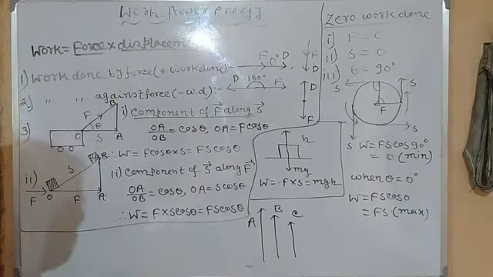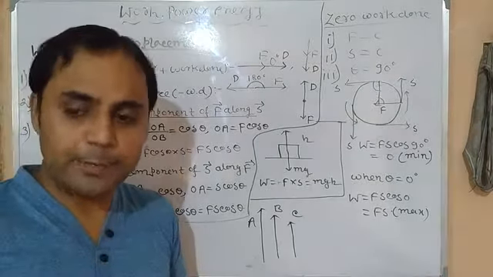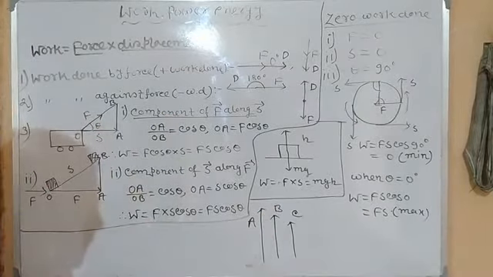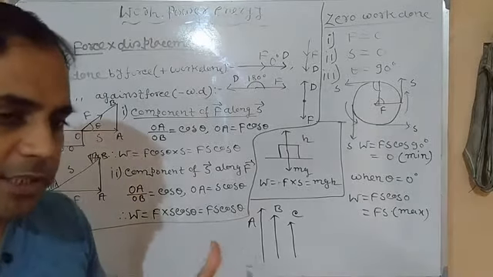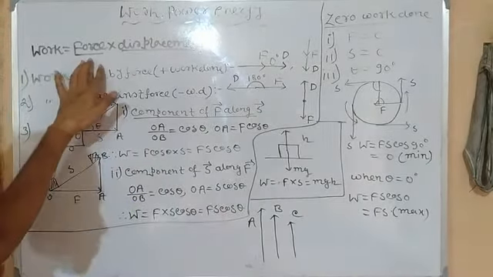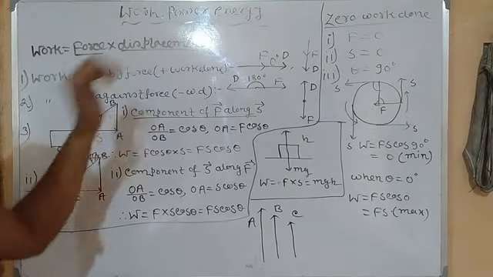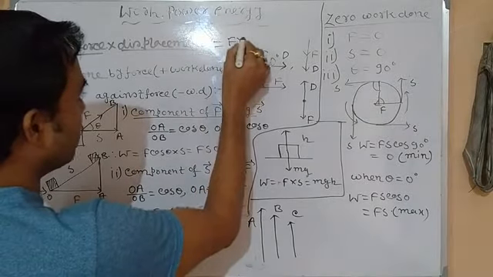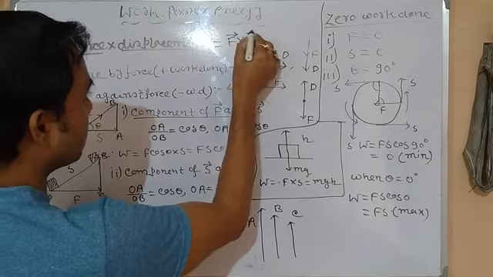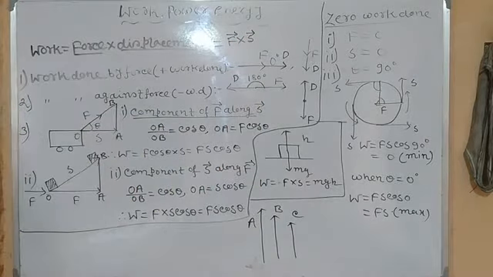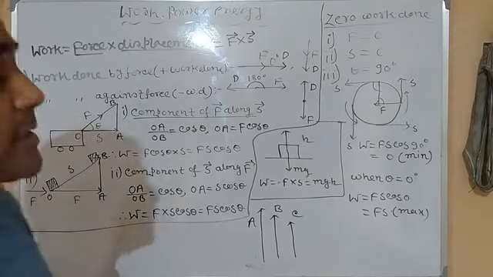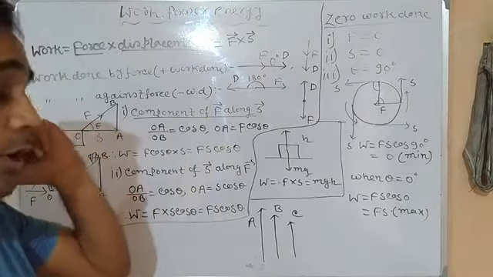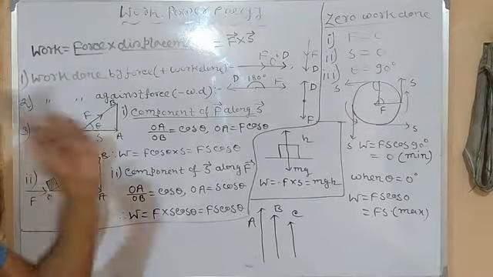Suppose two persons apply the same amount of force on two objects, but the displacement is different. Work done is generally expressed as F into S. Though force and displacement are both vector quantities, work done is a scalar quantity because it doesn't need any direction, although it comprises two vector quantities.